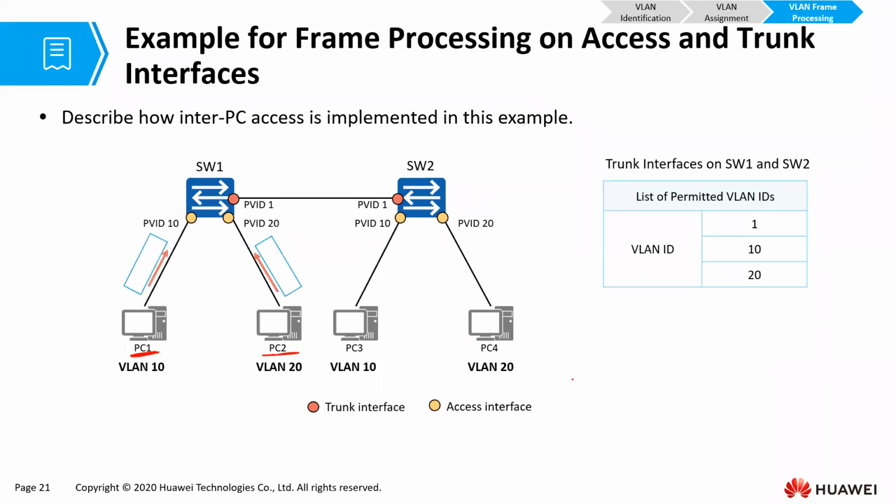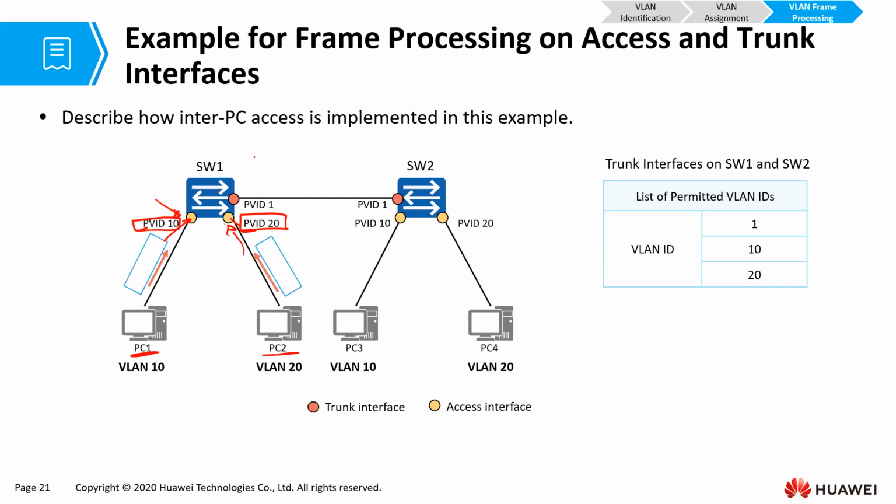PC1 and PC2 both send untagged frames, as you can see. Because this is an access port with a port VLAN ID of 10, and that's an access port with a port VLAN ID of 20, when the frame from PC1 hits that port, it gets tagged with VLAN ID 10. When the frame from PC2 hits that port, it gets tagged with VLAN ID 20.